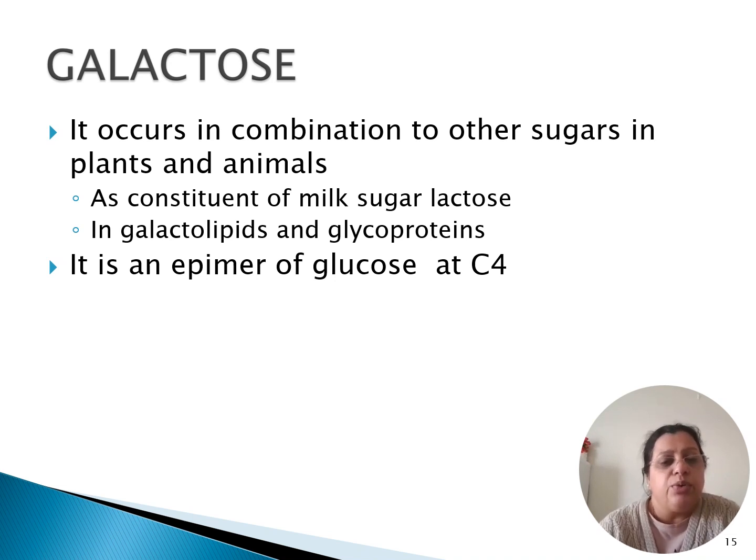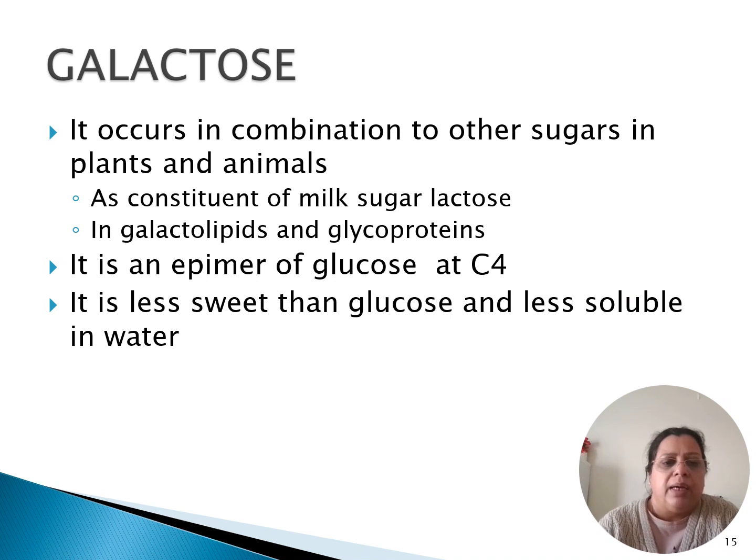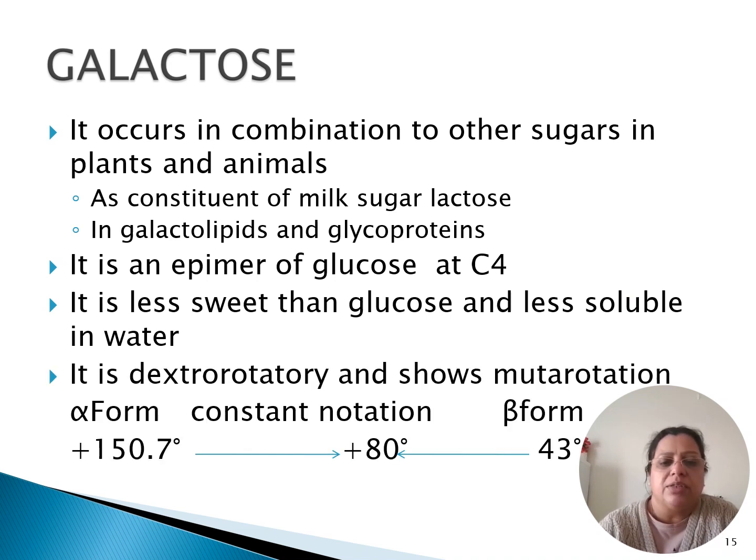Now what do I mean by saying epimer? It's another isomeric form of glucose. So it differs from glucose at position 4 only. All the structure is completely similar except for the orientation of the hydroxyl group around the C4 carbon. It is less sweet than glucose and less soluble in water. It is also dextrorotatory and shows mutarotation.